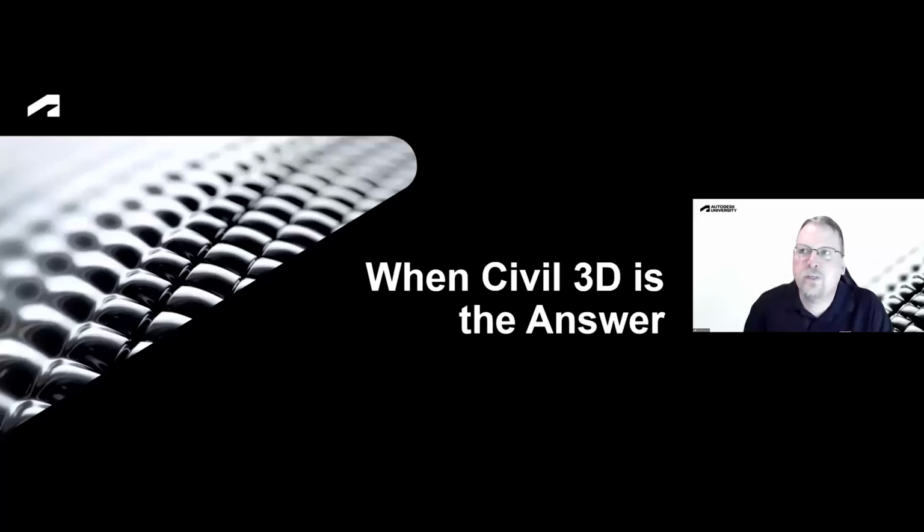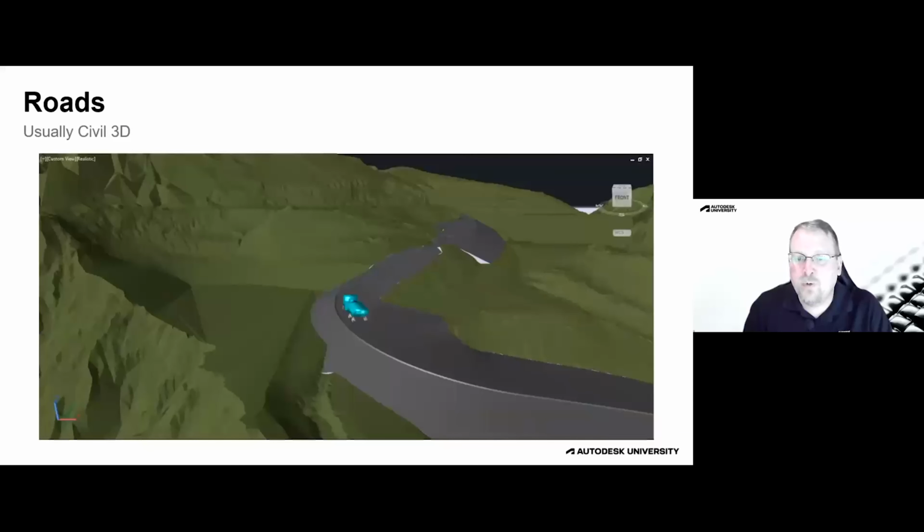Yeah, so Civil 3D, I'm sure everybody knows, is an infrastructure design program. So it's geared for grading, drainage, roadway design, infrastructure stuff in general. There's lots of different times when Civil 3D is the answer. There's times when it's not, but we're going to focus on when it is the answer for now. So the first place is roadways. So roads, just about every project, unless it's strictly like a utility project, has some sort of a road to it, whether it's an access road for construction, an actual road that you're building, right? There's roads being used all over the place. And this is one of the areas where Civil 3D excels.